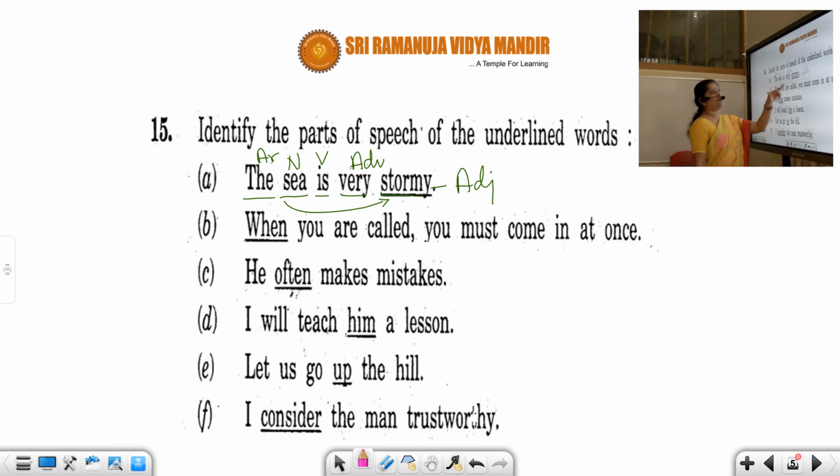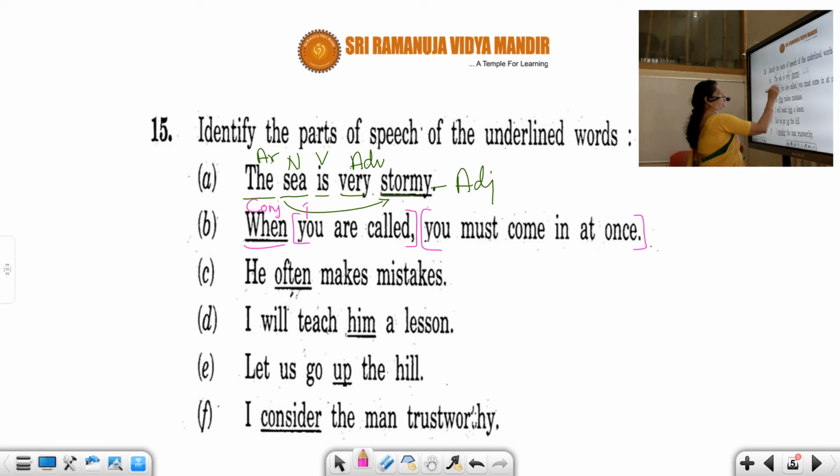When you are called, you must come in at once. You can see the sentence: you are called, you must come at once. So these two sentences are joined by when. So this is conjunction. That's the meaning: you must come in at once, you are called. But because we use the conjunction in the starting, we divided the sentence with a comma. You know the rules. So when you are called, you must come in at once. The underlined word is conjunction.